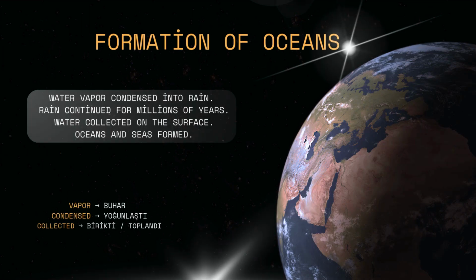Formation of oceans. Water vapor condensed into rain. Rain continued for millions of years. Water collected on the surface. Oceans and seas formed.